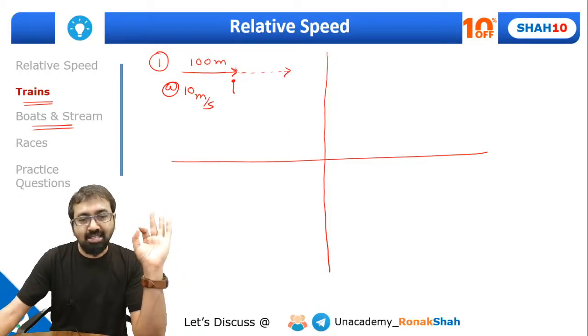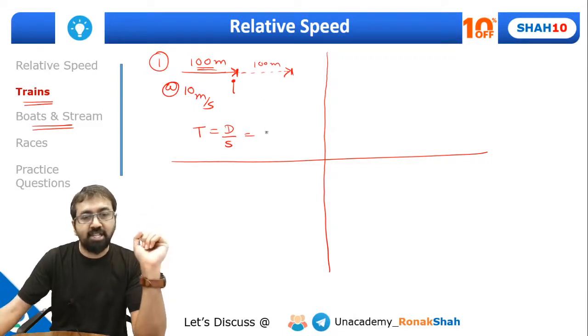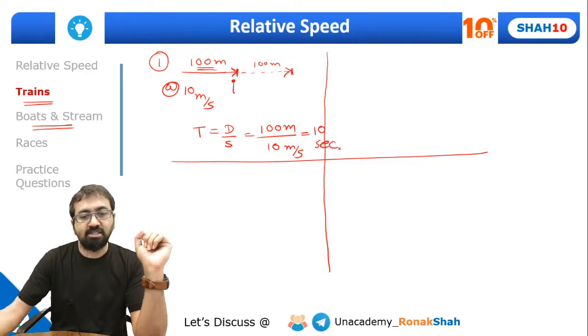So can I say this engine has traveled a distance equal to its own length, which is 100 meter? This distance is nothing but 100 meter. Now what is time? Time is equal to distance by speed, right? What is the distance to be traveled by the engine? It's 100 meter. At what speed? At its own speed, which is 10 meter per second. So how much time will it take? It will take 10 seconds.